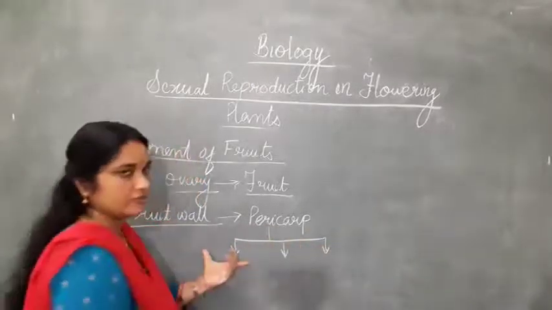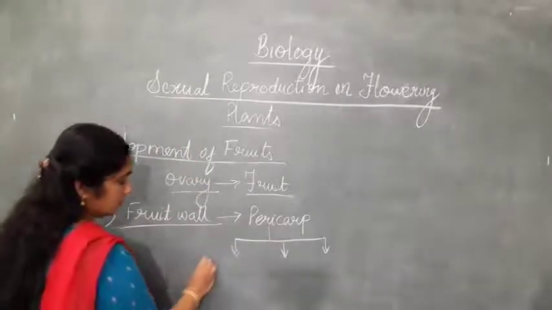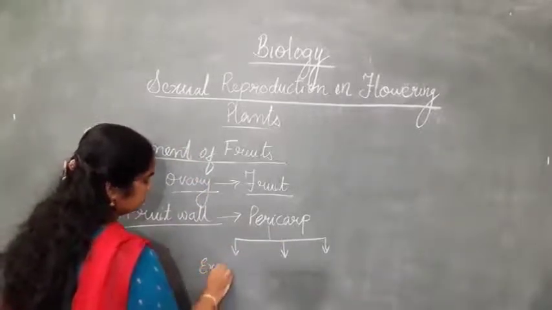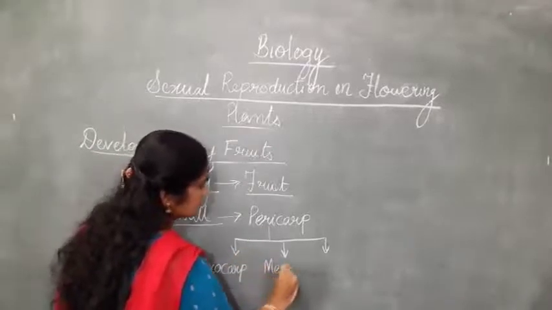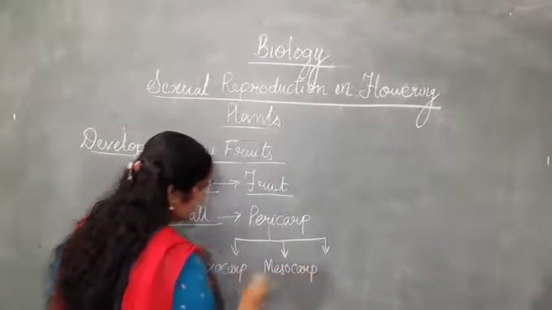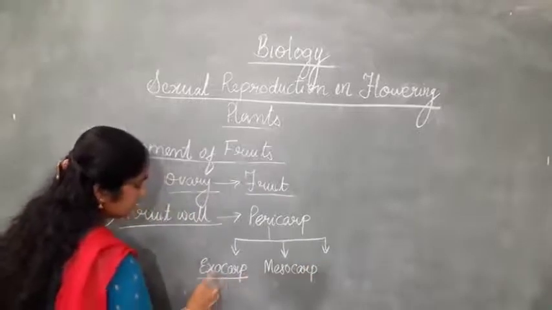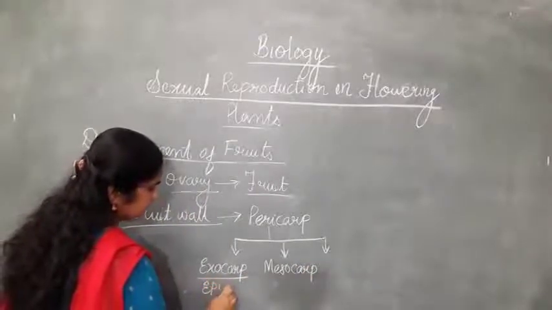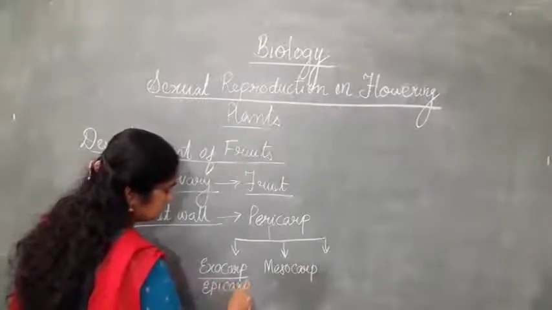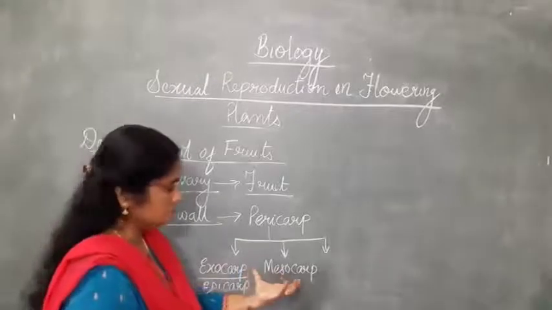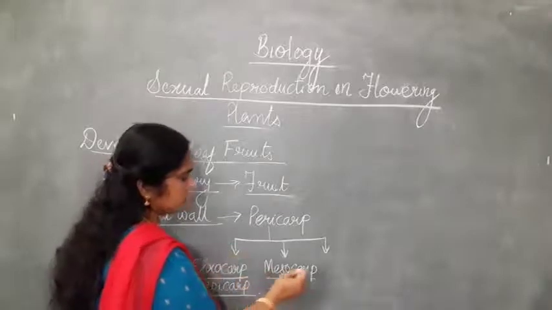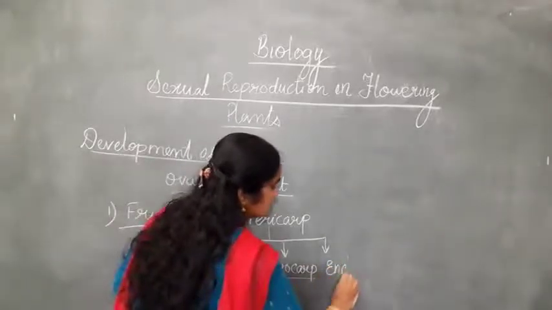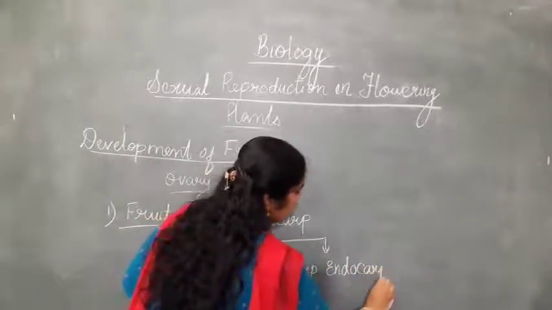The outer covering of the fruit is known as the exocarp, also known as the epicarp. The middle portion, the fleshy region, is the mesocarp, and the innermost is the endocarp.